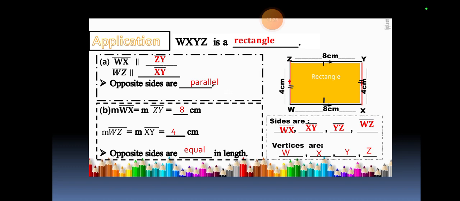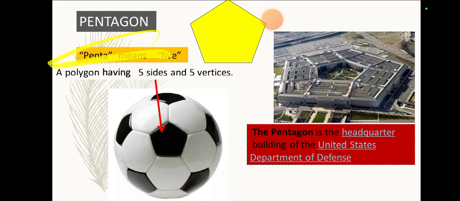Okay, yeah. So pentagon. Let's go through what is a pentagon. Penta means 5. You must know what their meaning is actually. Penta means 5. So a polygon having 5 sides and 5 vertices is basically a pentagon. Here if you look at this figure, basically it's a pentagon. It's having 5 sides.